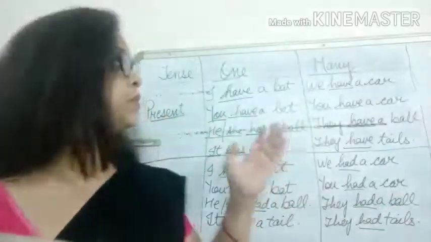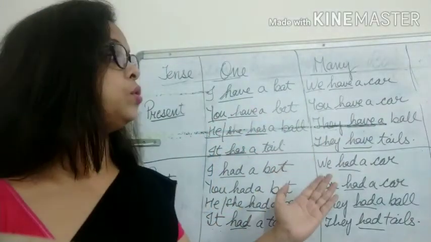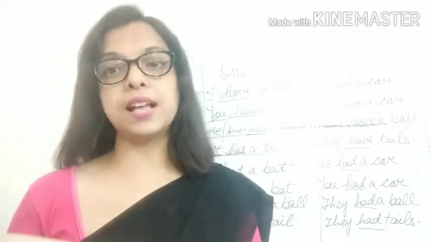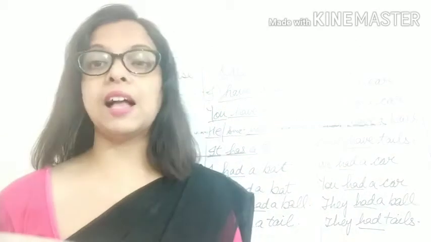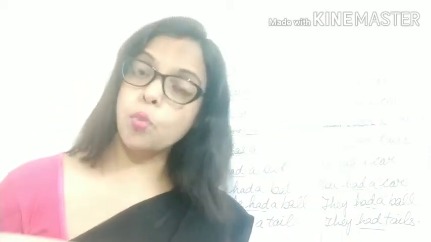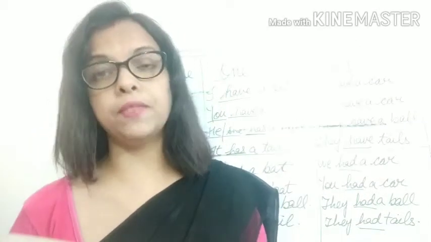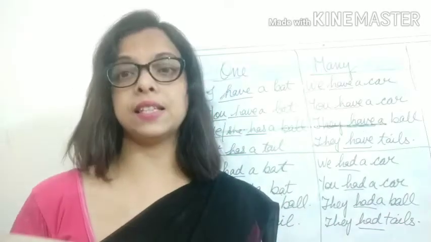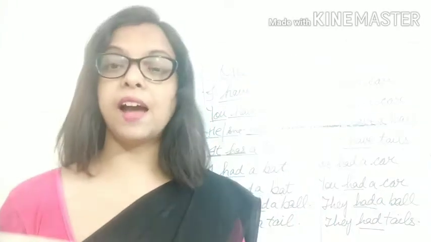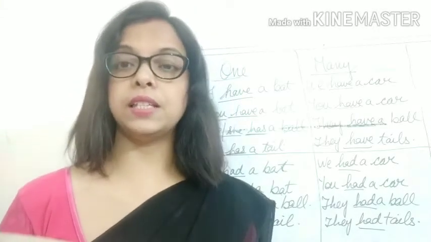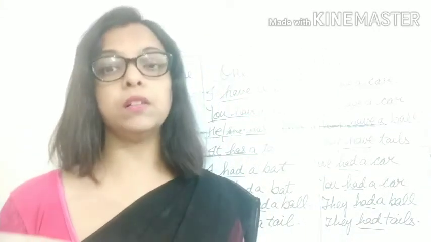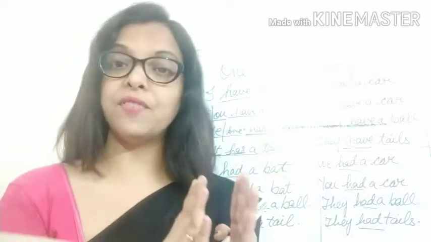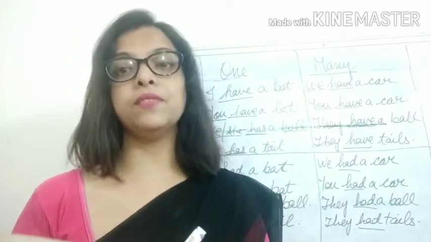So children, here we see that has, have, had are used individually as verbs. But children, these has, have, had can also be used as helping verbs. About these you will study in further classes. Like if I say, I have done my work, here done is the main verb and have is helping the main verb done.